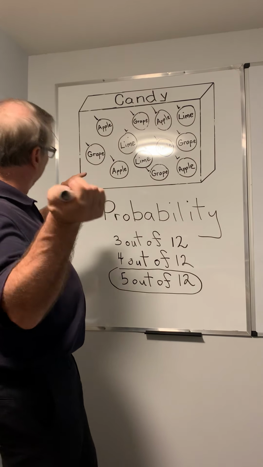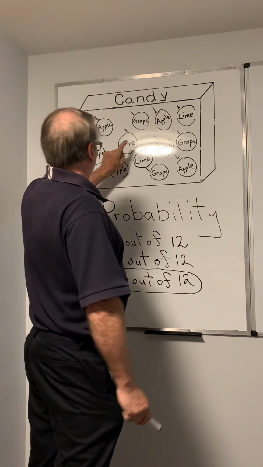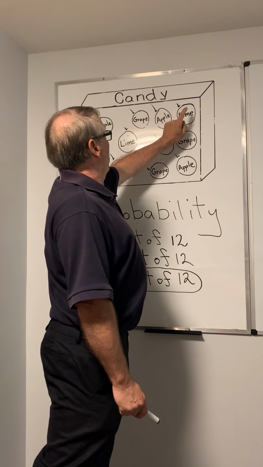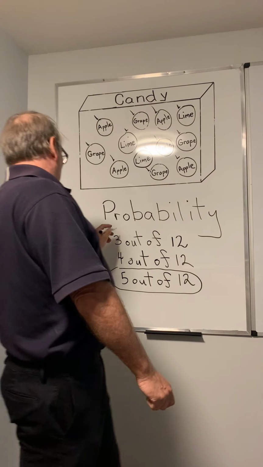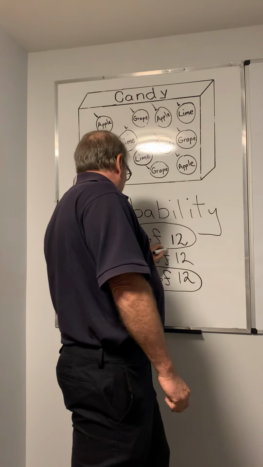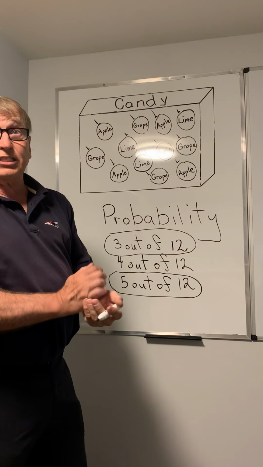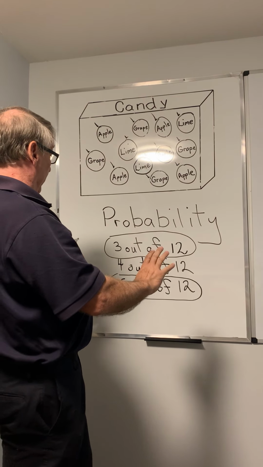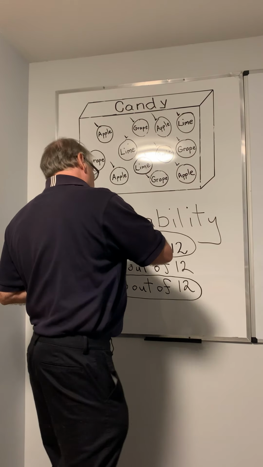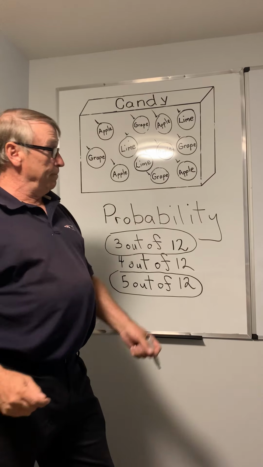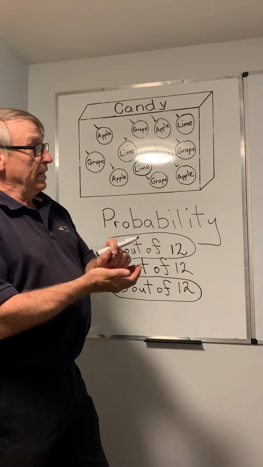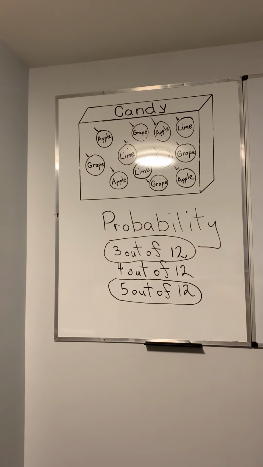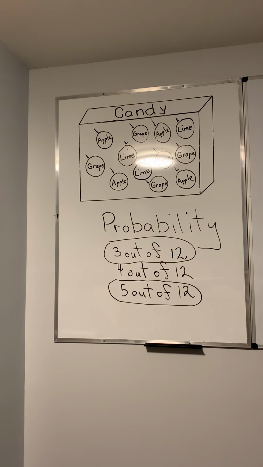Okay, yes, you're right. It's the lime one because there's only 1, 2, 3 lime. So that would be 3 out of 12. So if I stick my hand in there, the one that I would not pick probably would be the 3 out of 12, which would be the lime.